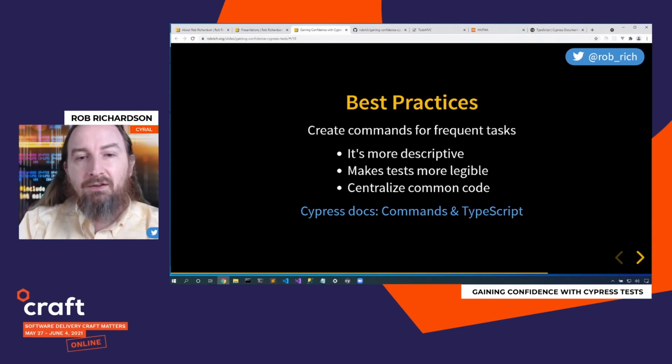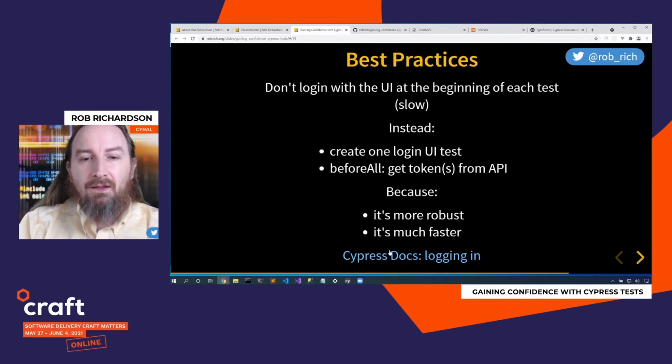Similarly, a best practice is to create these commands that you can use frequently to tell the story that you want to tell. We created an add new task command because duplicating that code didn't make a lot of sense. And now our tests are a lot more legible because we've got each of those steps called out. Now, one of the things that I love is as you grab these slides from robrich.org, click on each of these blue links and you can get to the site that talks about this particular piece.